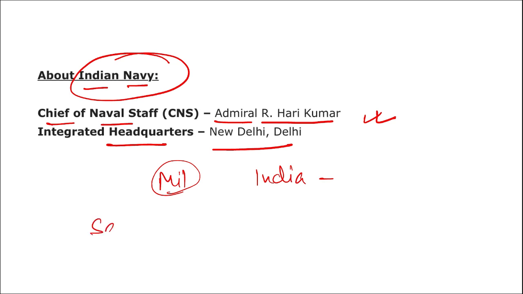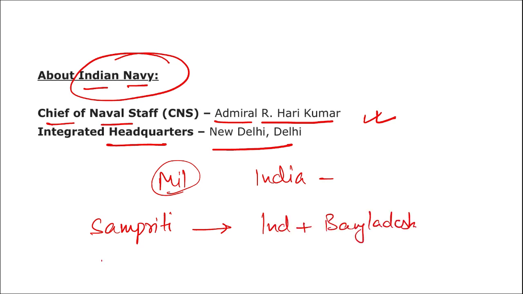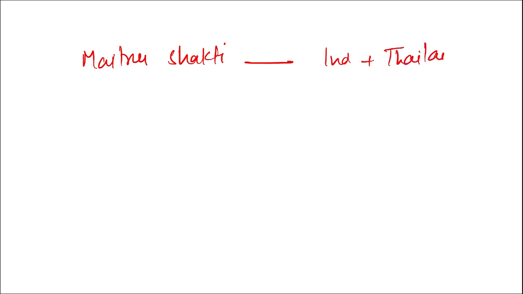Alright, such as Sampriti. Sampriti is an exercise that is conducted between India and Bangladesh. Highly important. Then Mitra Shakti. Mitra Shakti is conducted between India and Sri Lanka. Apart from this, Maitri Shakti. Maitri Shakti is an exercise conducted between India and Thailand.